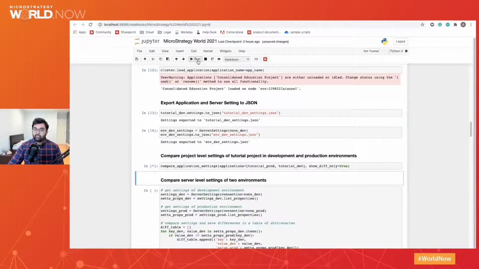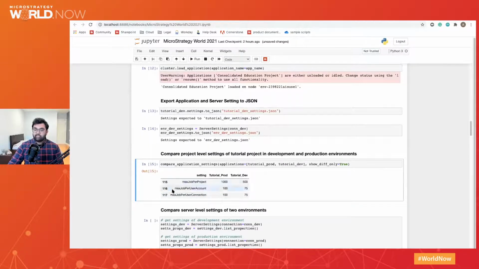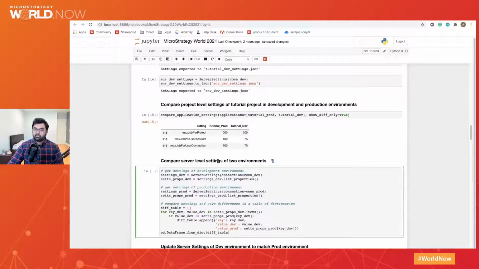So if we do that, we notice that in our tutorial dev project, the max number of jobs per project is in half, and the max job per user count is 3/4, and same for jobs per user connection. So very neatly in a data frame, we can compare application settings across 2 different environments, something we couldn't do with Command Manager. Additionally, we can compare server level settings